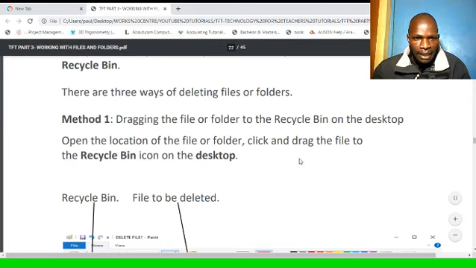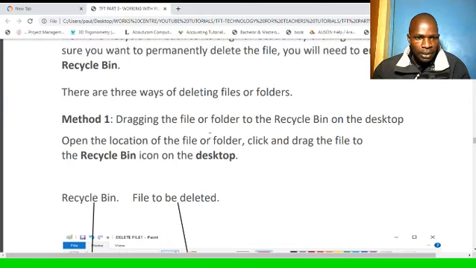how do you delete a file or folder? Method 1, you drag the file or folder to the recycle bin on the desktop. So you will drag that file or folder to the recycle bin. Remember, recycle bin is a special folder for holding deleted files. So open the location of the file or folder, click and drag the file to the recycle bin icon on the desktop.